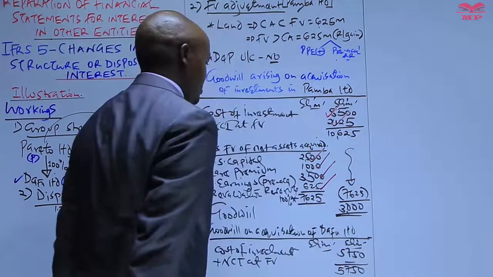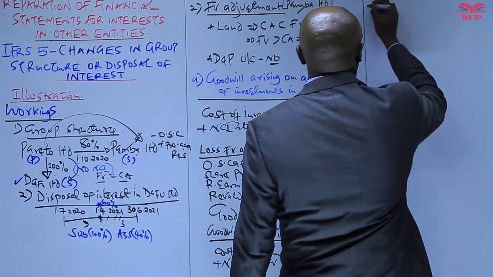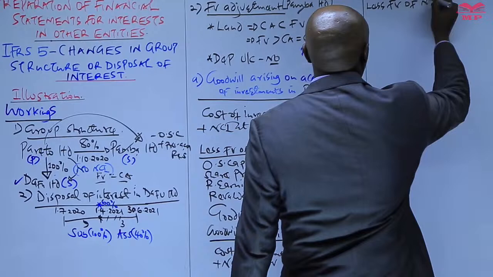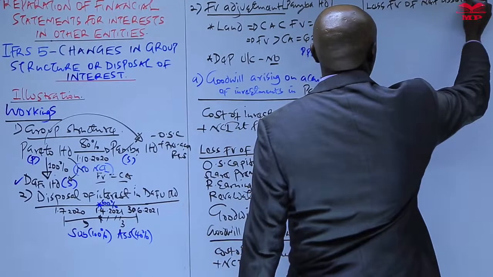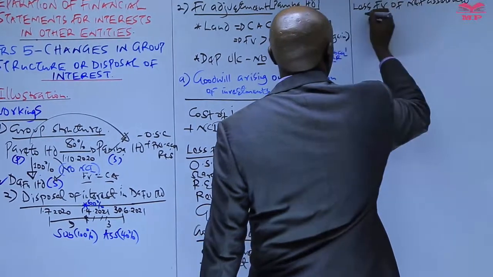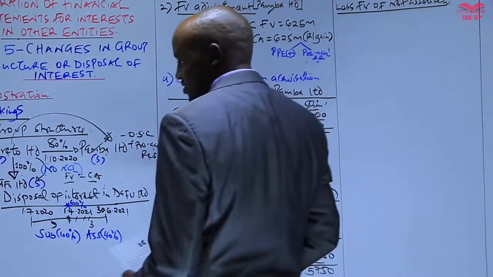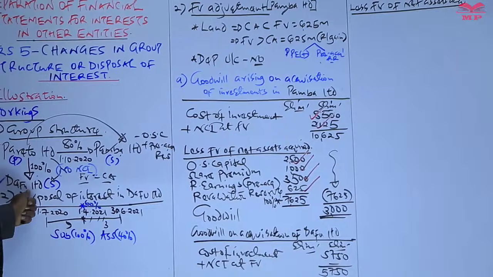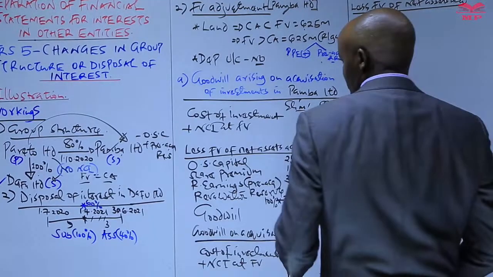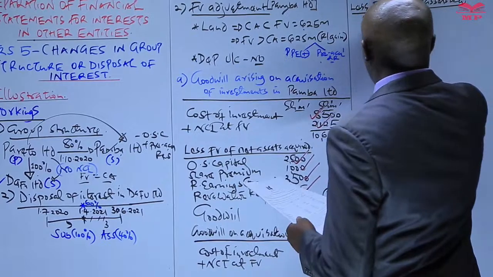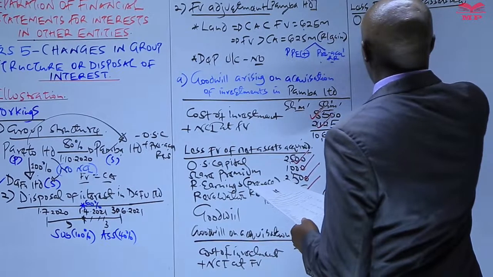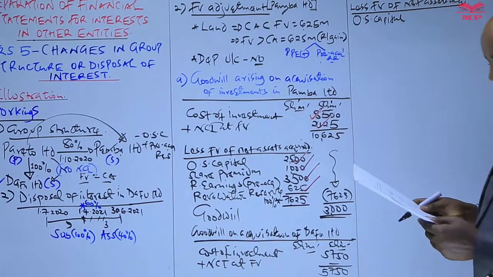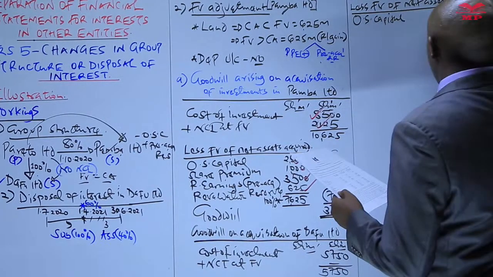We get 5750, and then to this we proceed with less fair value of net assets acquired. Equally, to compute this, we take the ordinary share capital of Darfur plus pre-acquisition reserves, plus the reserves it was having on the date it was acquired. So where do we get that? Let's first of all go to the statement of financial position of Darfur, specifically at the equity section. So the ordinary share capital of Darfur,